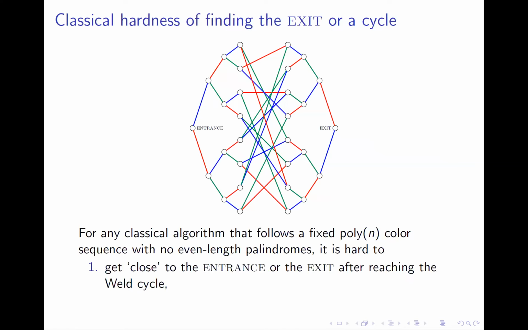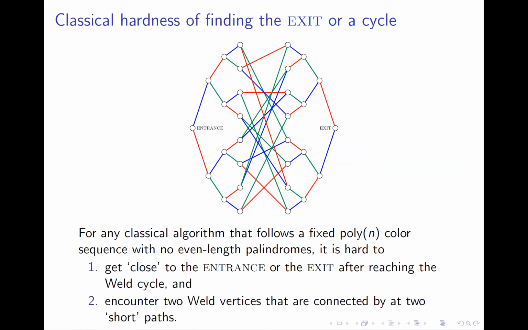Analogous to the classical hardness result of Childs et al., we show that it is hard to go back to the entrance or get close to the exit after reaching the weld cycle. So once we are here, it is hard to go too far either way. We also show that it is improbable to encounter 2 weld vertices that are connected by at least 2 short paths.